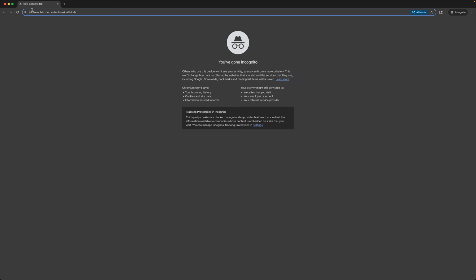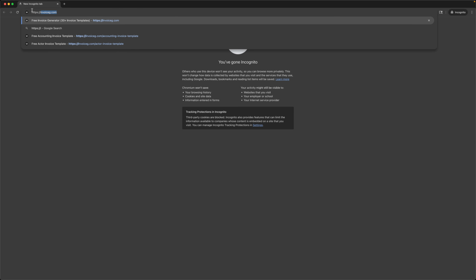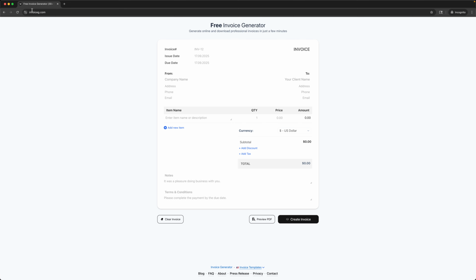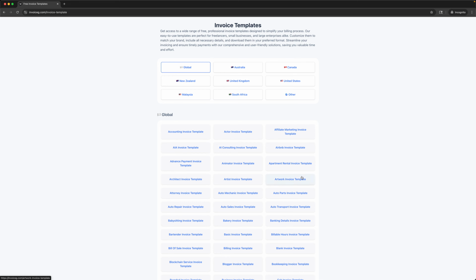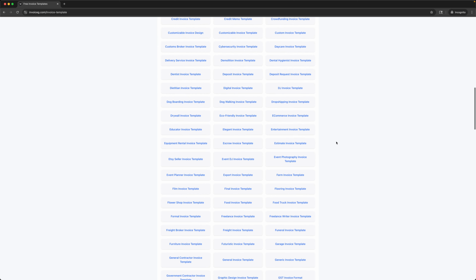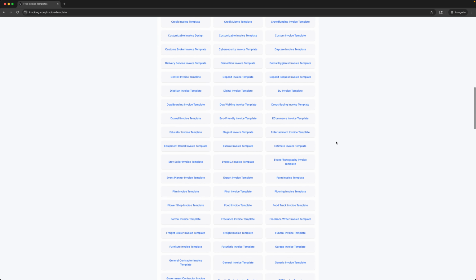Plumber Invoice template? Open any browser, type in the website address InvoiceG.com, or just click the link in the description. We land on the main page, but you can also explore other options. Just scroll down and click on Invoice Templates. The invoice catalog is extensive, offering templates for virtually every need.